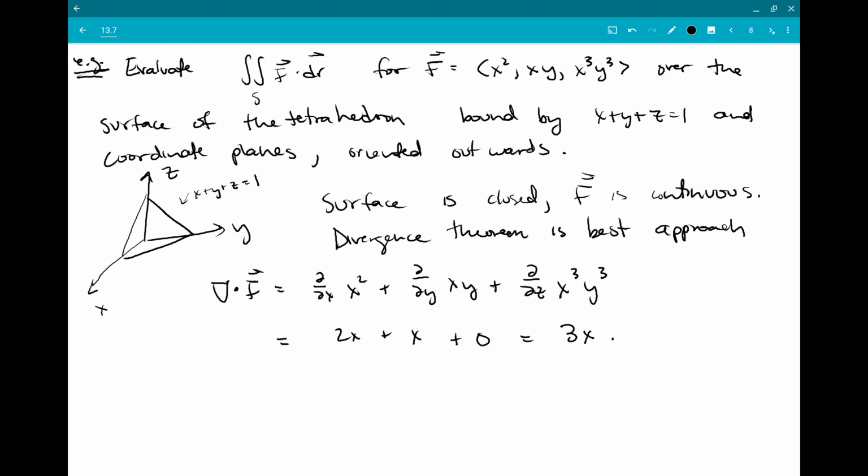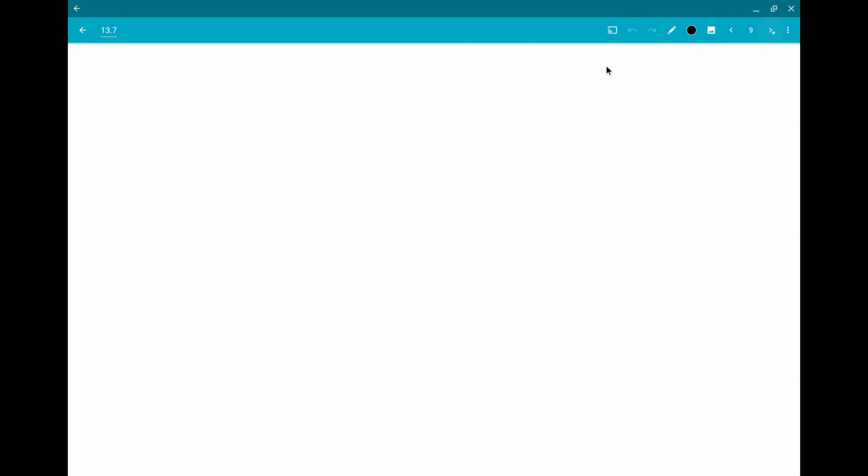And then we want to think about the 3D volume that we're trying to integrate over. This is going to take us a little bit more space than what's available to solve for, but I'll go ahead and rearrange at least. z equal 1 minus x minus y is the equation for our plane. So we know that 0 is less than or equal to z is less than or equal to 1 minus x minus y.